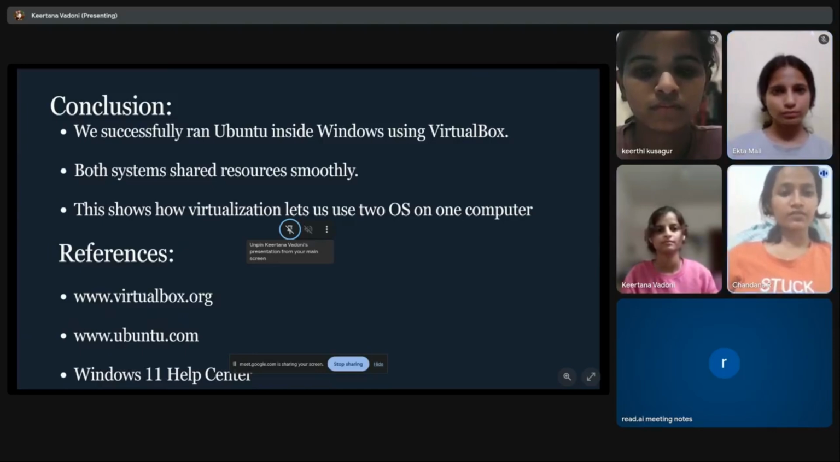Conclusion: we successfully ran Ubuntu inside Windows using VirtualBox. Both systems work smoothly and share resources efficiently. This proved that virtualization allows two OS to run together on one computer. Overall, our project showed the flexibility and usefulness of virtualization technology.